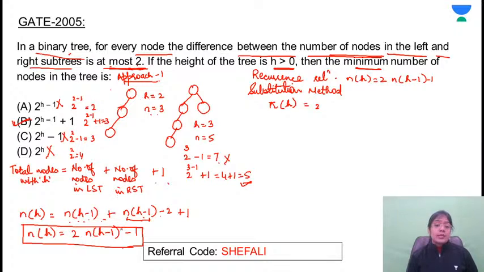How many nodes can there be in the right subtree as well? h minus 1. But it's given that the difference in the number of nodes is 2. So taking here minus 2 and plus 1, this is for the root node. Just simplify this: n of h minus 1 plus n of h minus 1 becomes 2n of h minus 1, minus 2 plus 1 is minus 1. So this is how we got the recurrence relation.